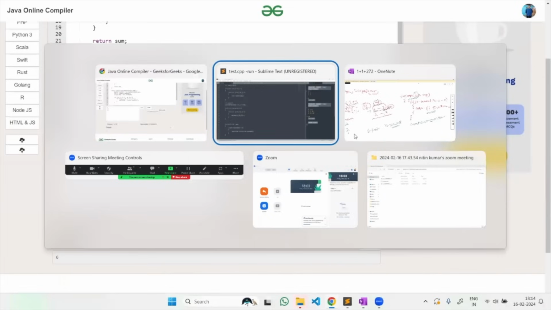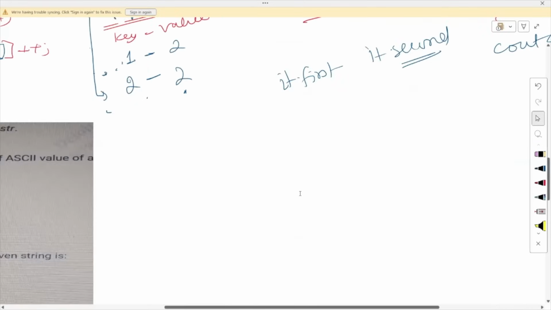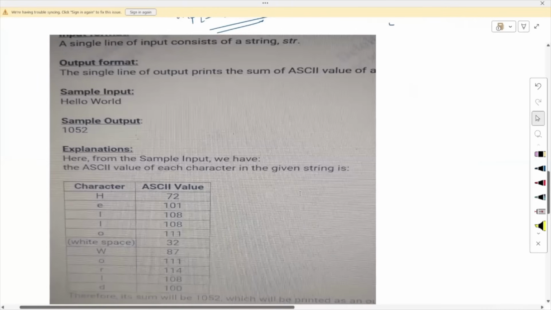So this is the first code that I have discussed today. Now let's quickly go to the second code. The second code is an easy code with respect to the first code. You can see here the question: a single line of input consists of a string str. So we have been given a string str as an input.